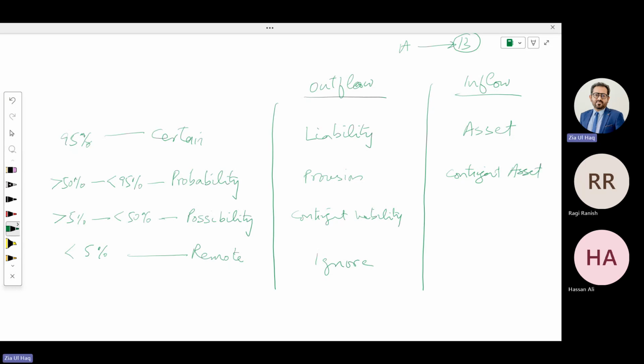If chances are below 5%, nothing. So contingent liability is in case of possibility of outflow, while contingent asset is in case of probability of inflow. Can you understand this? These are what? Chances. Shall we move forward? Okay.